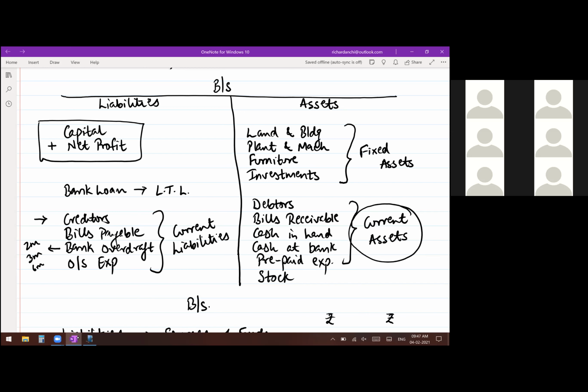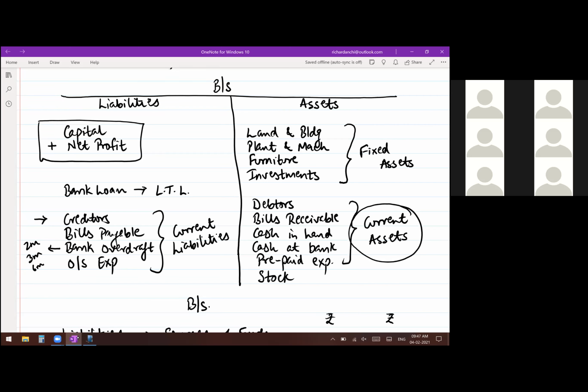Anything less than 1 year, if it is there in your balance sheet, then that comes as current asset and current liabilities. Same is with outstanding expense and prepaid expense. Okay, for a short period of time that expense remains outstanding. The moment you pay it, that outstanding expense is gone. Those are current liabilities.